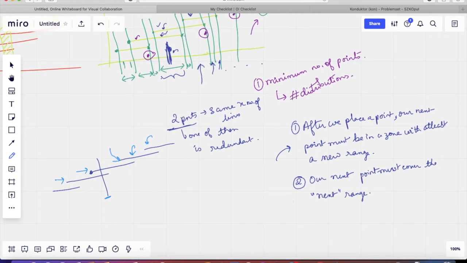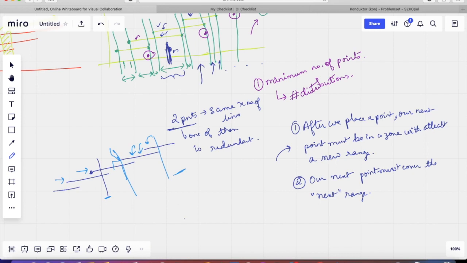So why is this observation true? Well, our next point cannot be in any zone before this starting point, because of observation 1: if it was, then we would be just covering the same ranges again, so that point is redundant. It also cannot be after the ending of the next range, because then this range is not covered by anything.